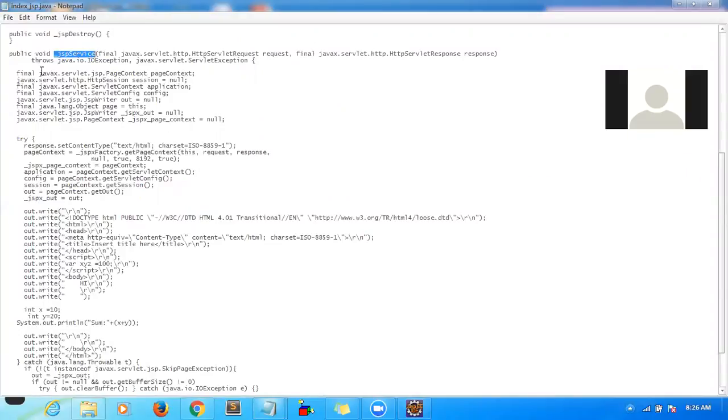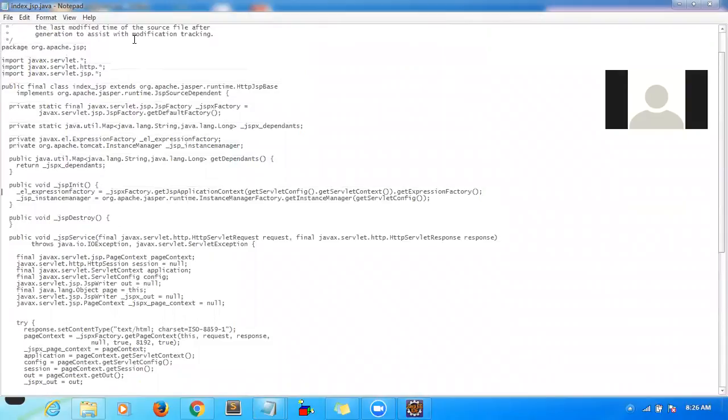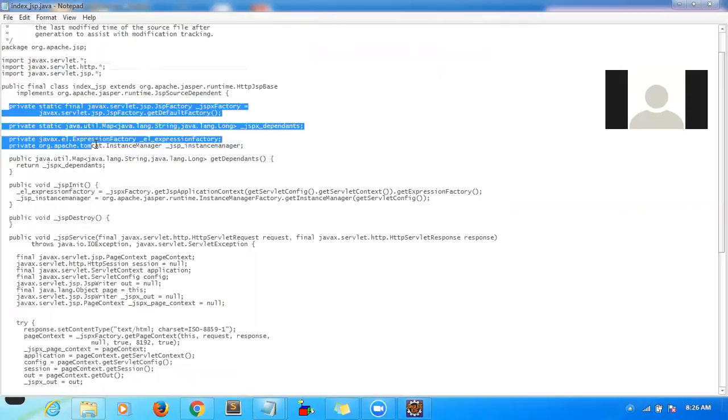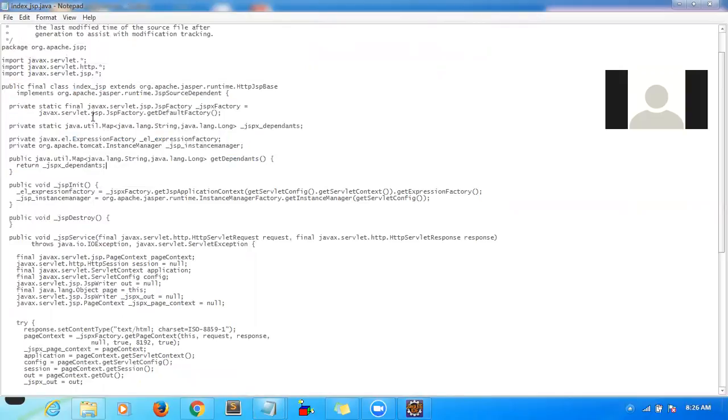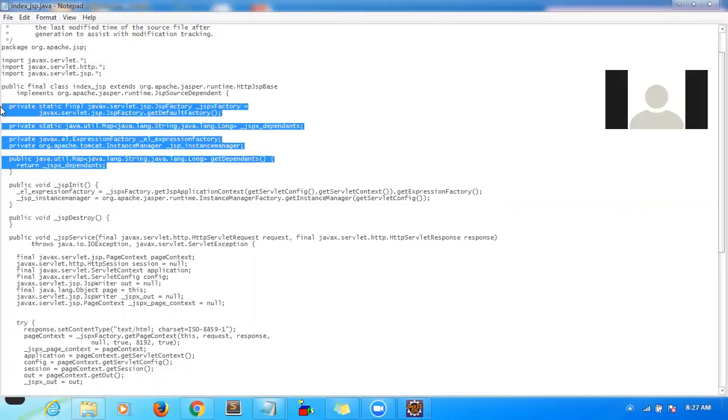So they become local variables, correct? Now, if you want to declare a global variable, meaning inside your class, these are global variables. If you see the private static final declarations at the top inside your class, these are global variables.